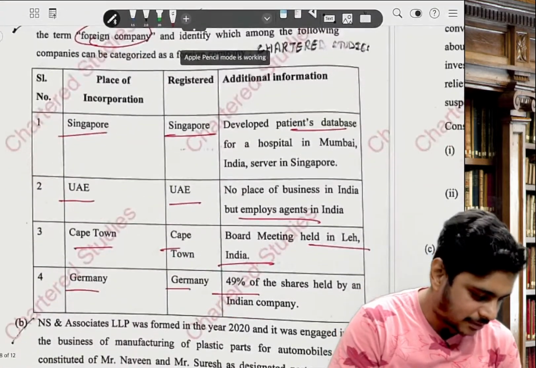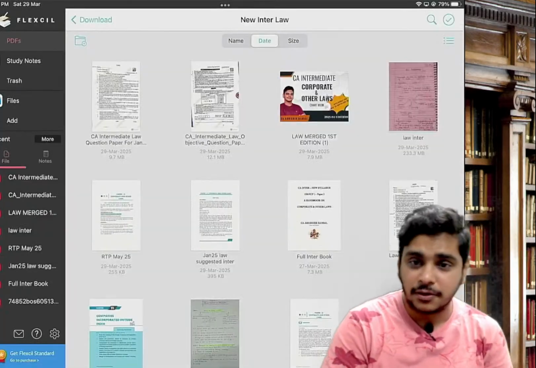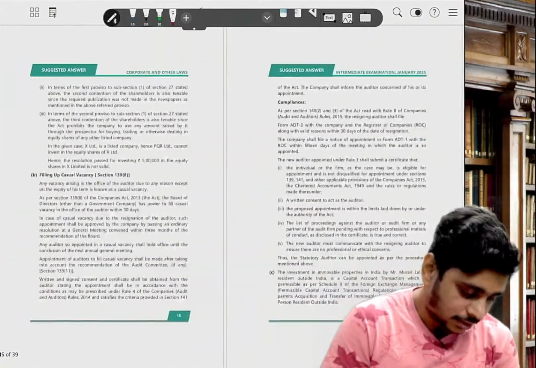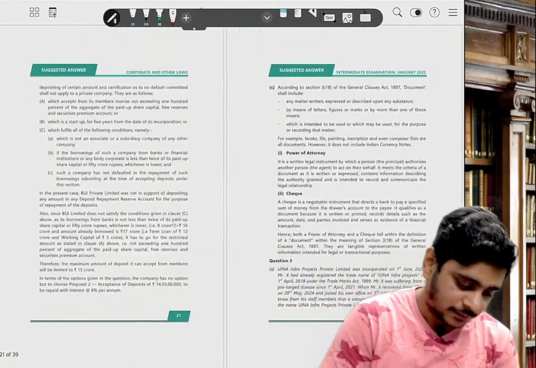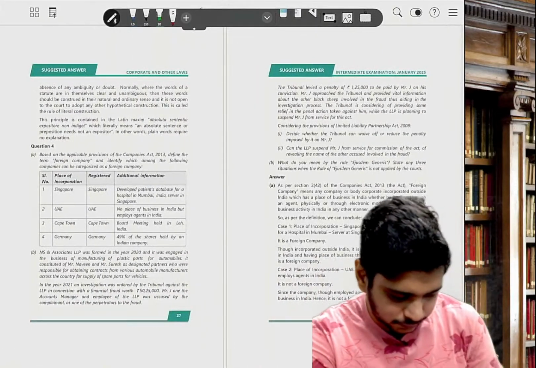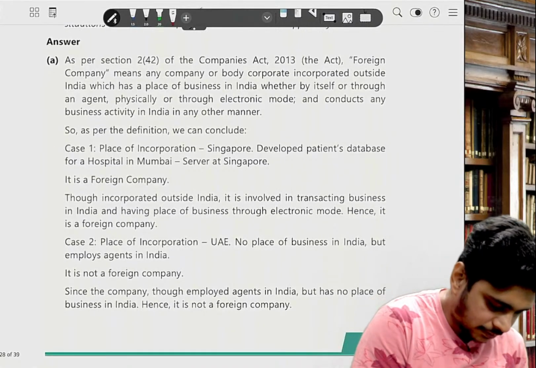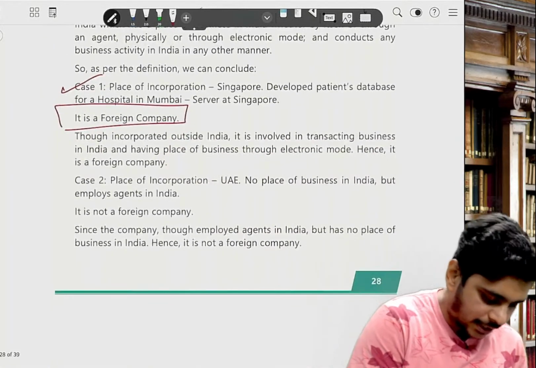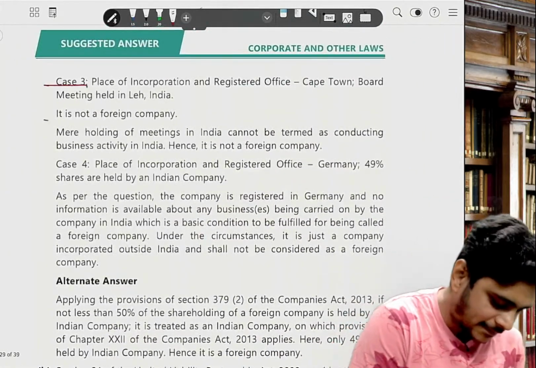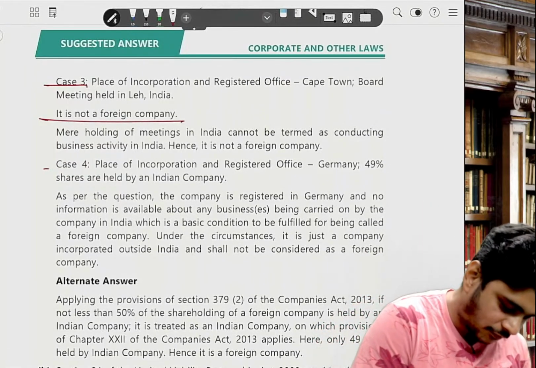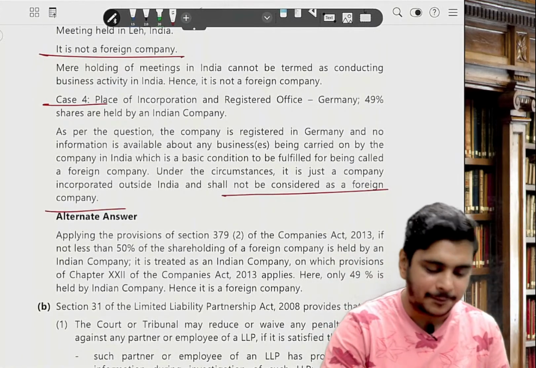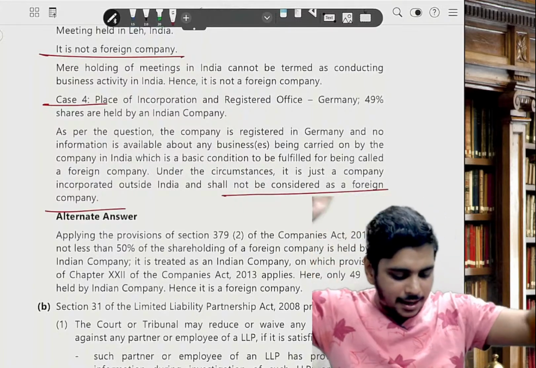One second, what is the question number? Question number is 4A, 5 mark answer. So we are opening the suggested answers of ICAI. Case 1, it is a foreign company. Case 2, it is not a foreign company. Case 3, it is not a foreign company. Case 4, it shall not be considered as a foreign company.